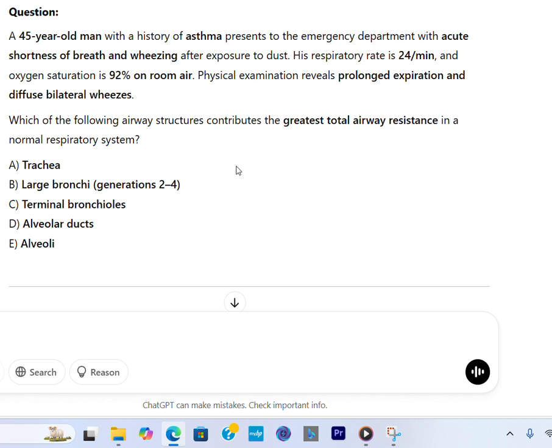Which of the following airway structures contributes the greatest total airway resistance in a normal respiratory system? A. Trachea. B. Large bronchi generations 2 to 4. C. Terminal bronchioles. D. Alveolar ducts. E. Alveoli. Answer and explanation.